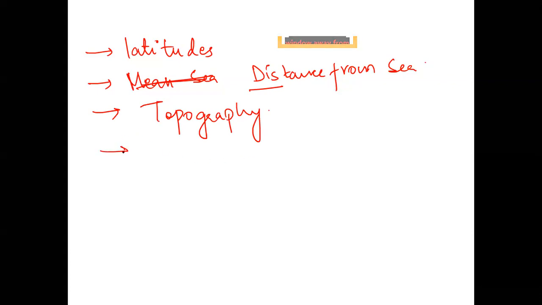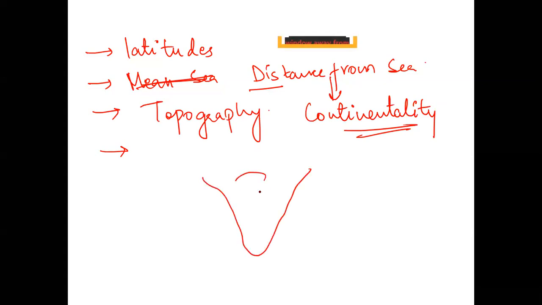What else can I say? Distance from the sea can also be written as continentality. How many of you understand continentality? Continentality is nothing but if I'm having this region, let's say Madhya Pradesh, which is very far from the sea. I got another answer which is altitude, very good.